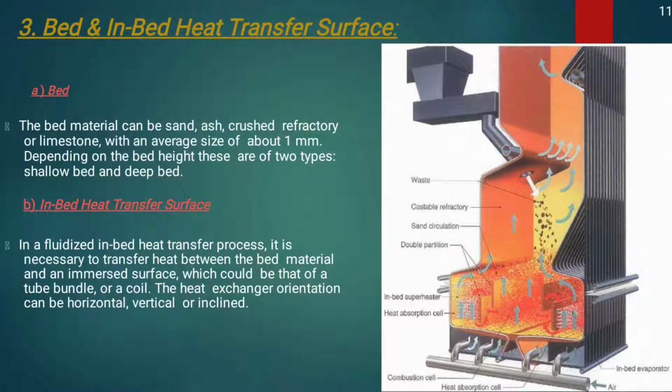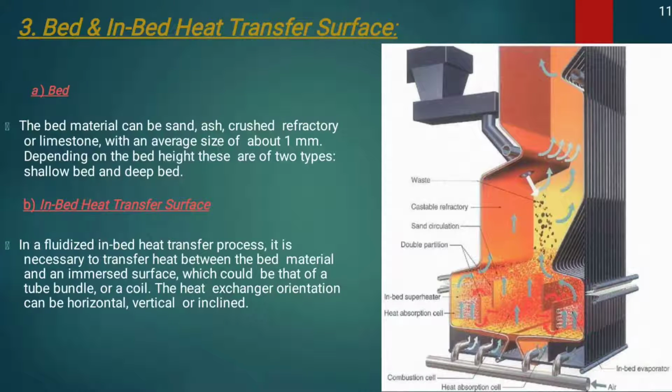Bed and in-bed heat transfer surface. The bed material can be sand, ash, crushed refractory or limestone with an average size of about 1 millimeter depending on the bed height. These are of two types: shallow bed and deep bed.